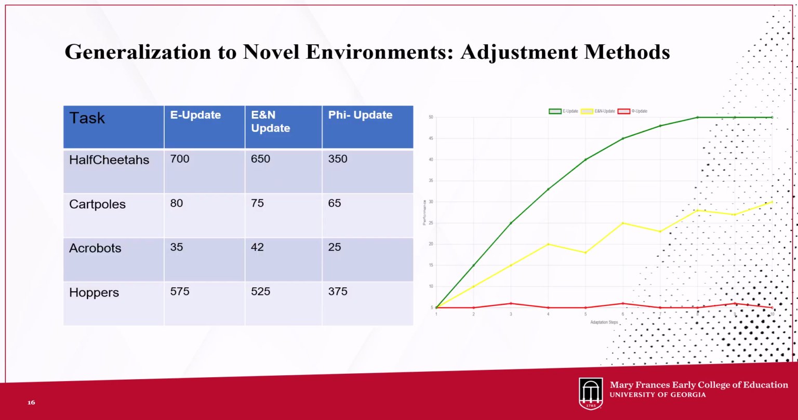Generalization to novel environments and adjustment methods is about how agents apply their skills to new and unseen challenges. Through detail and sparse, this likely involves techniques to adapt learned policies. Common methods might include the E update, which is tweaking only the environment embedding for quick adaptation. Then the E and N update, which is adjusting both the embedding and the policy network for deeper changes. And finally, in federated reinforcement learning, adjusting the embedding often improves efficiency, letting agents transfer knowledge to new situations, likely like using math skills on a fresh problem with a slight tweak.